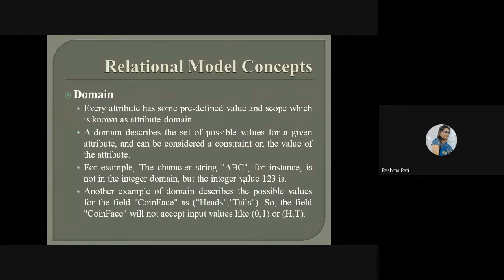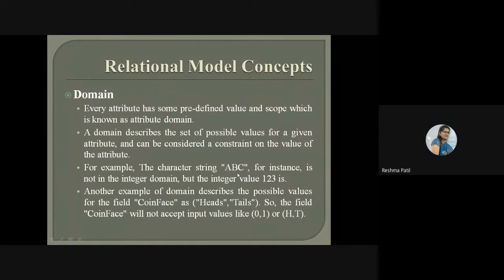This kind of value we can insert. For example, the character string ABC is not in the integer domain, but integer values are 1, 2, 3. If you want to find the integer domain, there will be values 1, 2, 3 or any number, but it will not contain ABC. So this is the constraint.